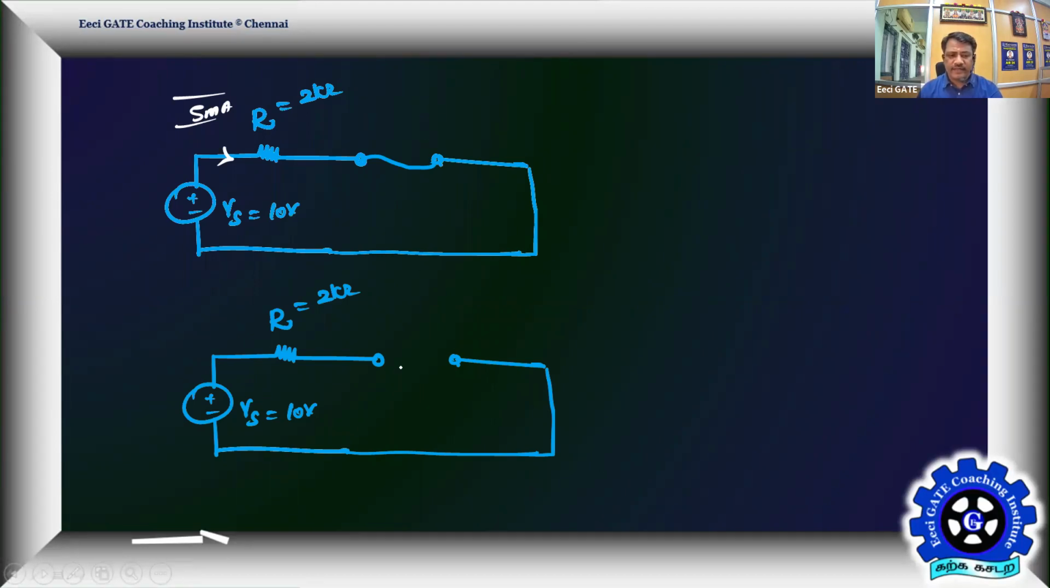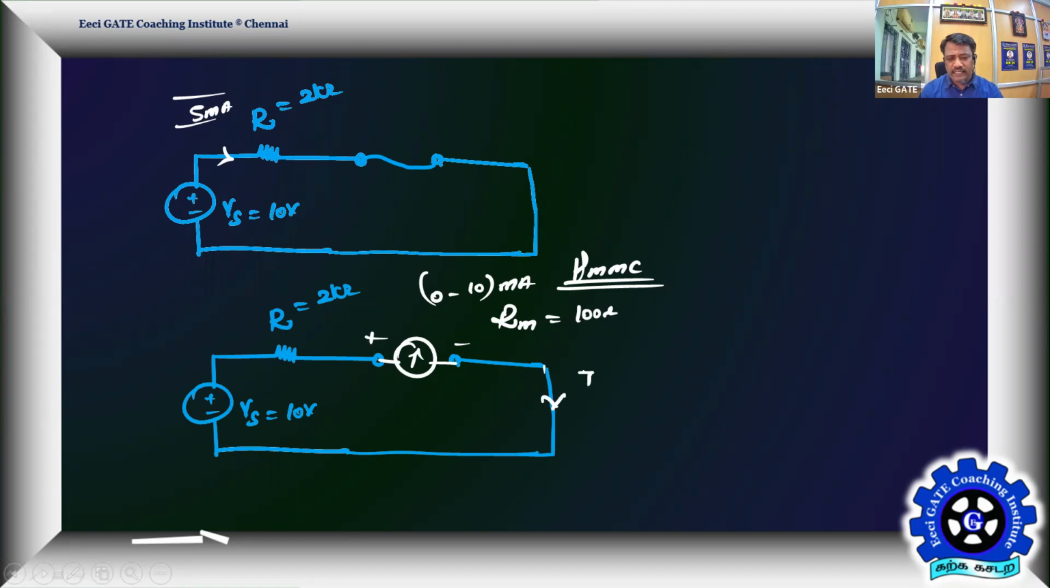In this ambience, I'm going to introduce my ammeter with the range plus minus, 0 to 10, because the current to be measured is 5 milliamps. So let us measure this current using a 0 to 10 milliamps PMMC ammeter. Let this permanent magnet moving coil DC ammeter have a resistance of 100 ohms. Then tell me what's the current in the circuit, that is, the current through the instrument. Take it as IM, the meter current.